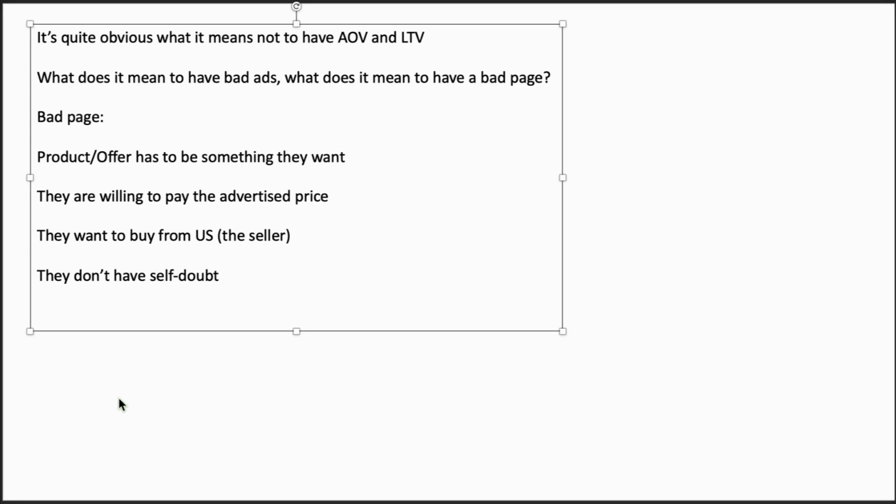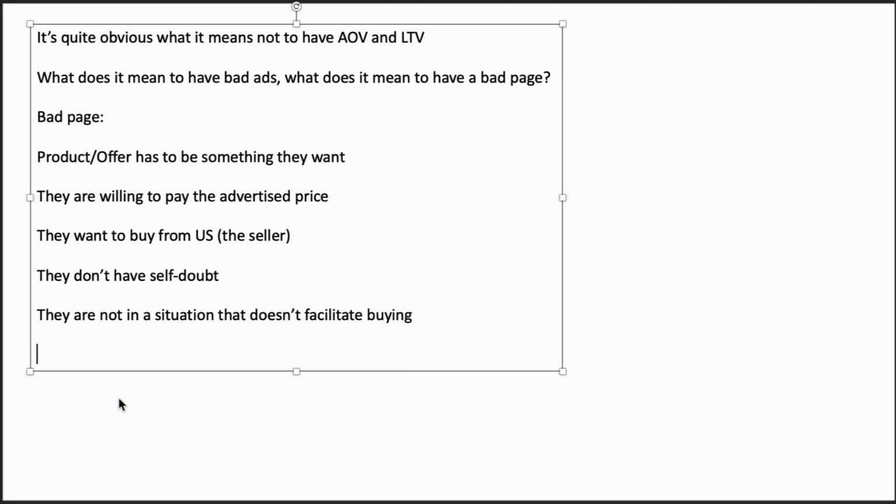That's a false opposite. The proper opposite is that they are not in a situation that doesn't facilitate buying. So it's a double negative, but it's the proper way of doing it.